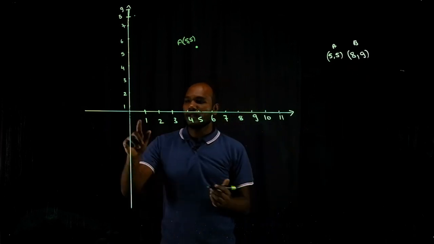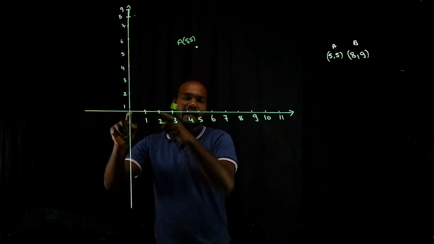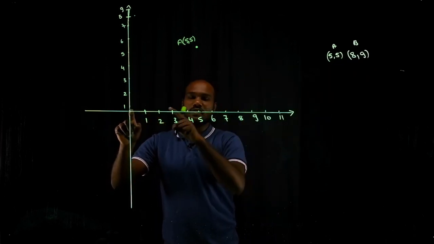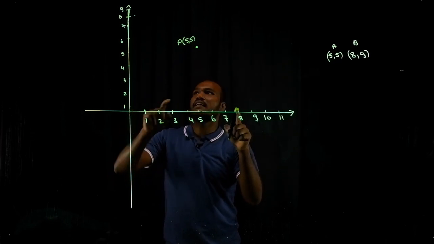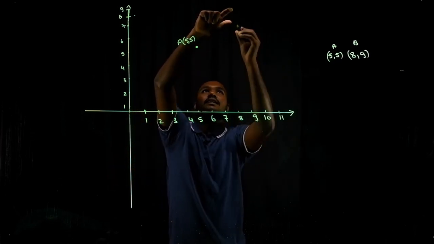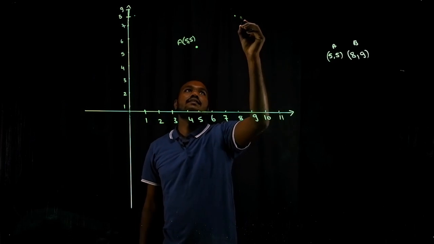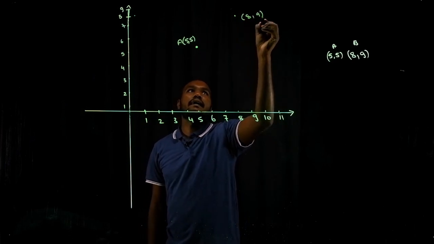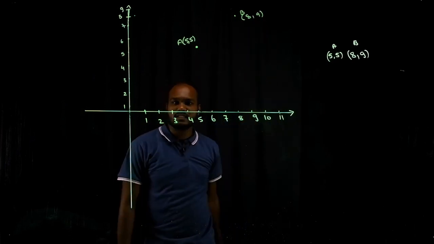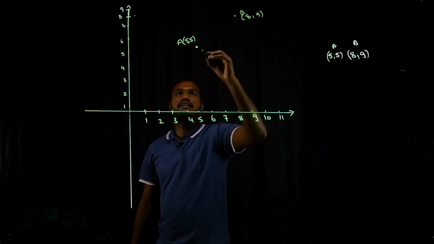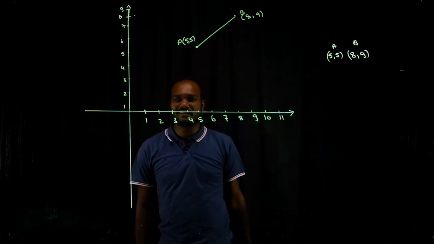Next is 8, 9. So we have traveled from here, 8 distance, that is from here to here, and 9 distance from here, that is from here to here, right? So let's call this 8, 9. Let's say this is B. What we need to find is how much is this length. That is the final answer.